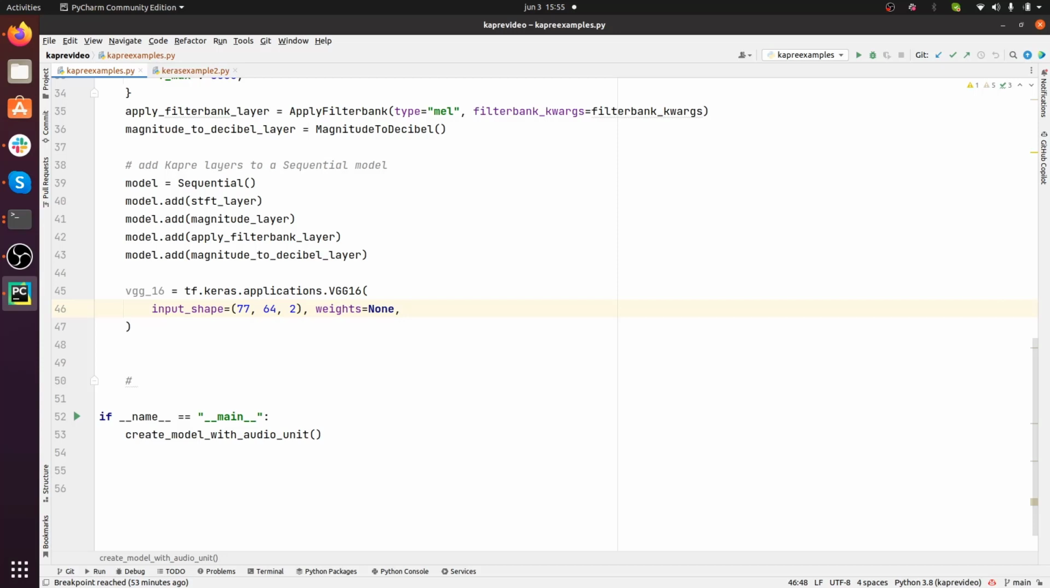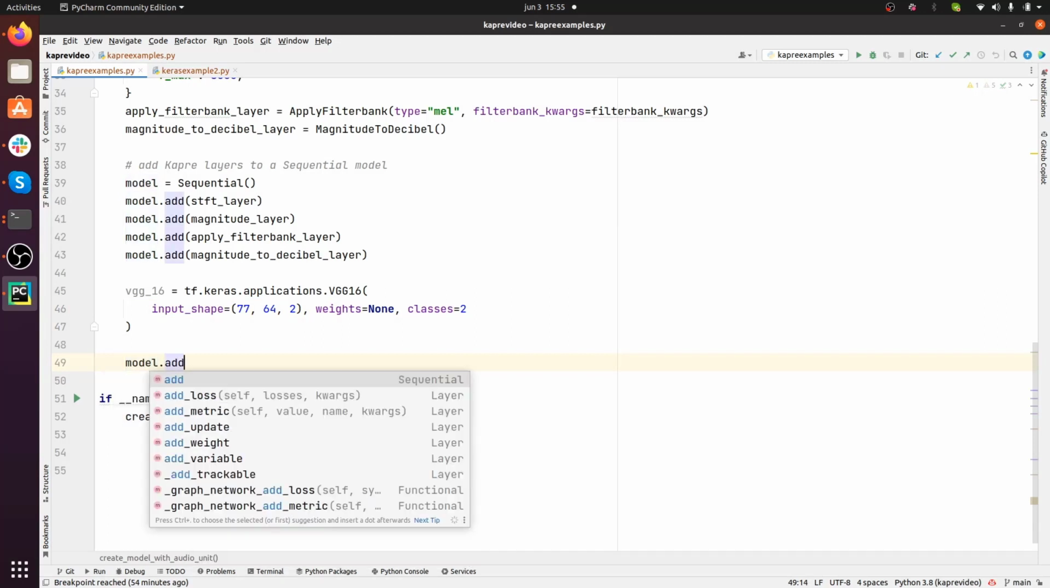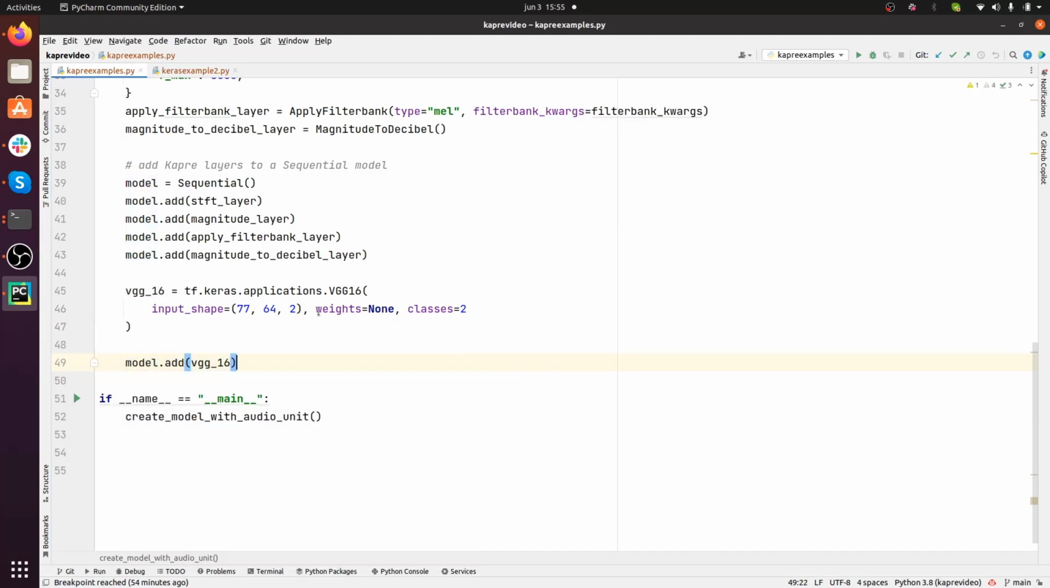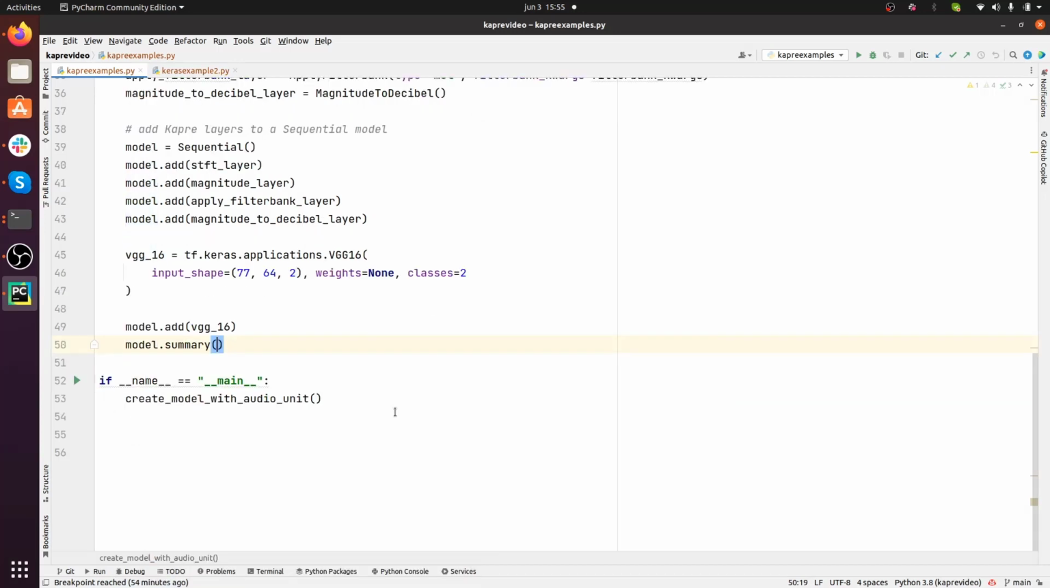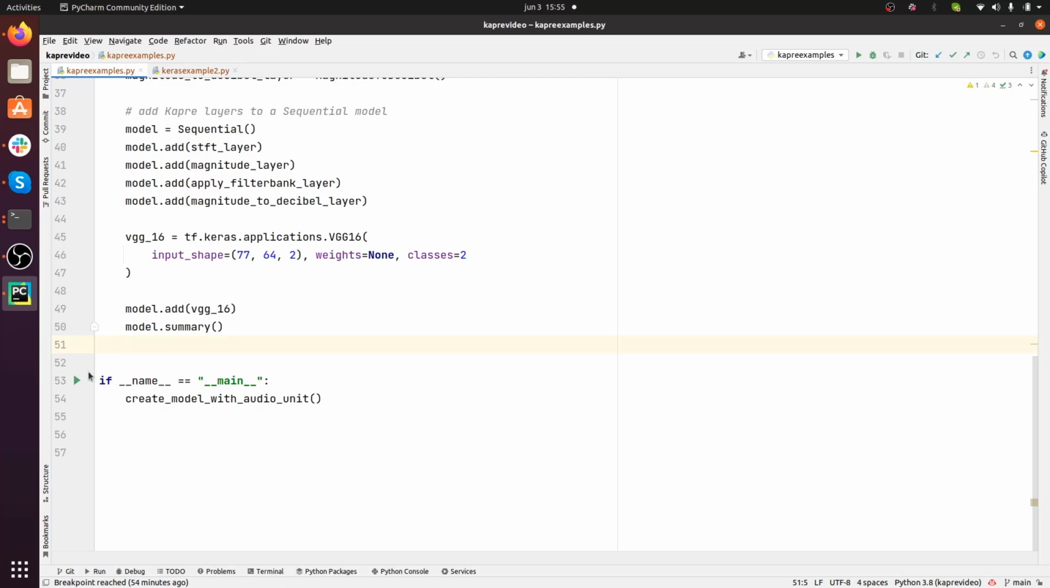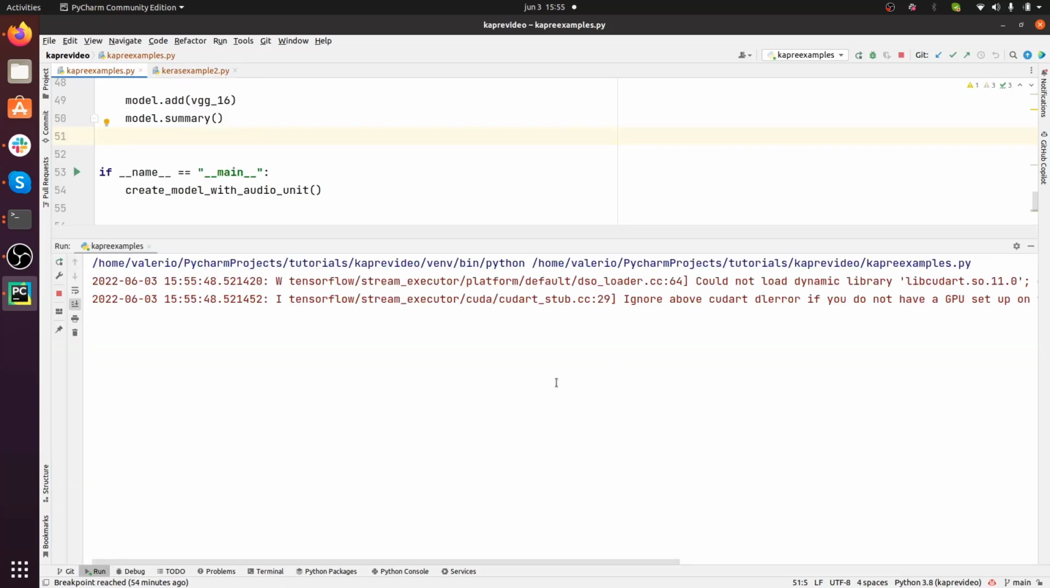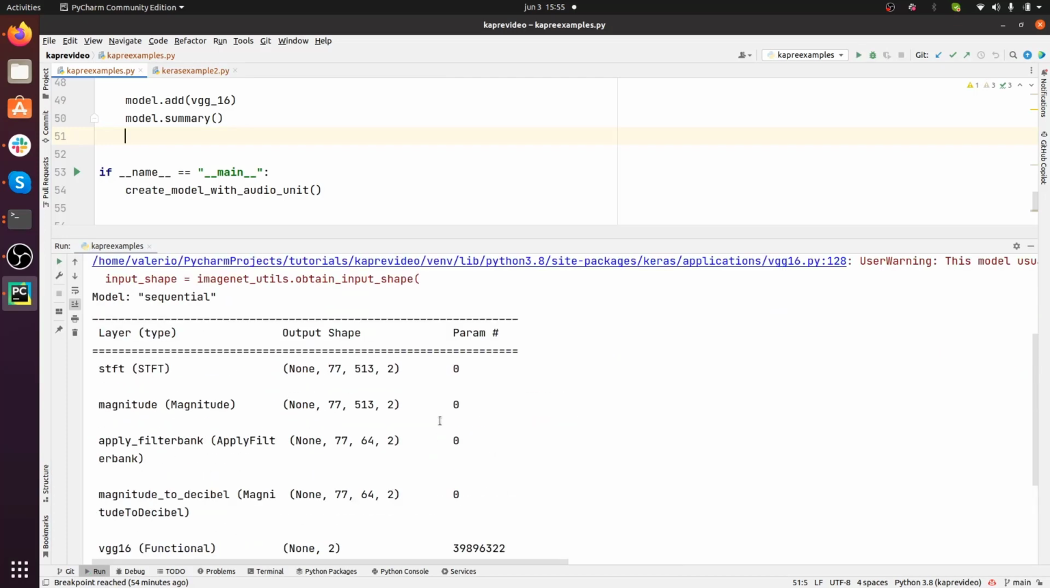And we should also say that we want, say, 2 classes. So this is the number of outputs, the number of labels that we expect, and that's equal to 2. Okay, so now the next thing to do is to add VGG16 to the model, and now that the model is complete, we can just call model.summary, and we're going to have our nice summary of the complete model. Let's take a look. Yeah, there we go.